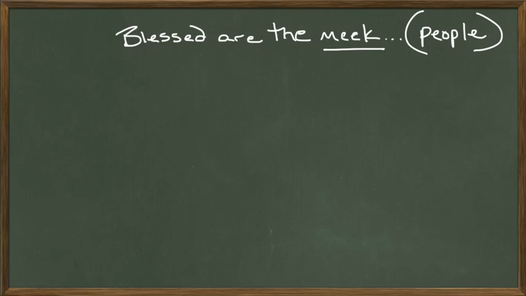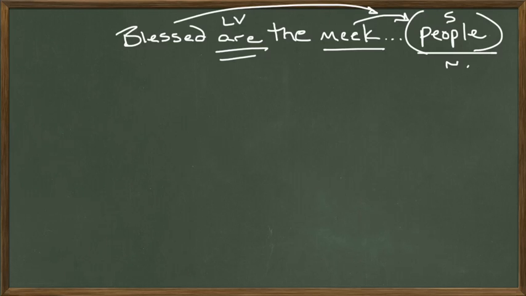Meek, subject of the sentence. Actually, people is the subject of the sentence, nominative case. Meek is an adjective describing people. The meek people what? Are. That's a linking verb. It's not helping any other verb. And they are what? They are blessed. That's an adjective that follows a linking verb, or would if this were in regular English word order. That makes this a predicate adjective. The is an article adjective.